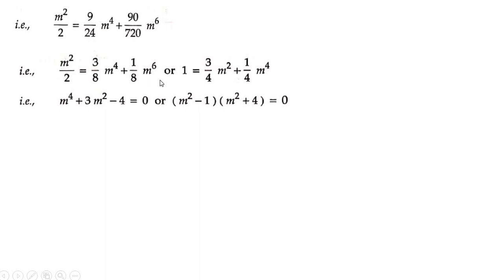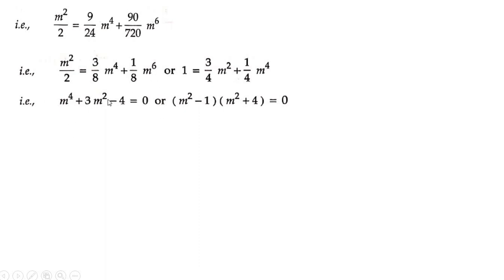Also you can divide throughout by m square. When you divide throughout by m square, m square in the numerator and m square in the denominator will get cancelled, and this is what remains. Cross multiply, or take 4 as LCM. When you take 4 as LCM and take this 4 into the LHS, you get 4 is equal to 3m square plus m to the power of 4. So m to the power 4 plus 3m square minus 4 equal to 0.